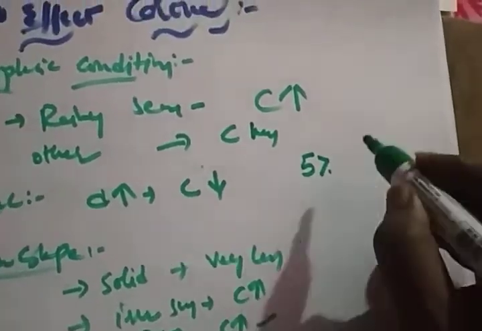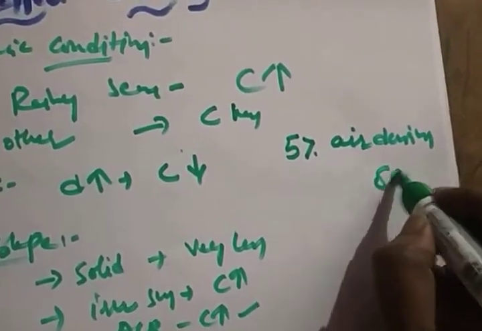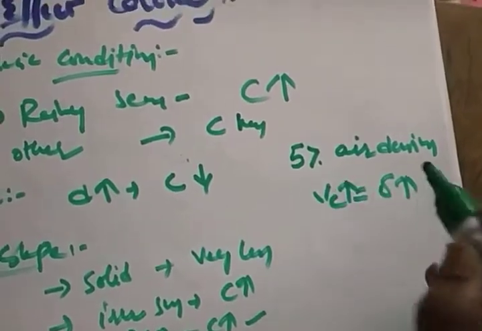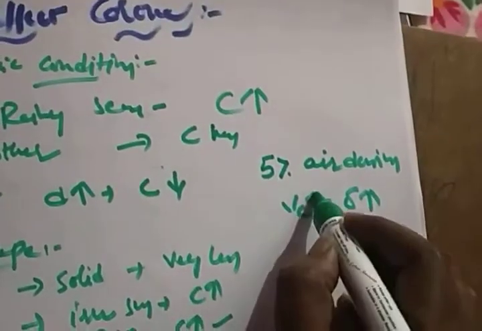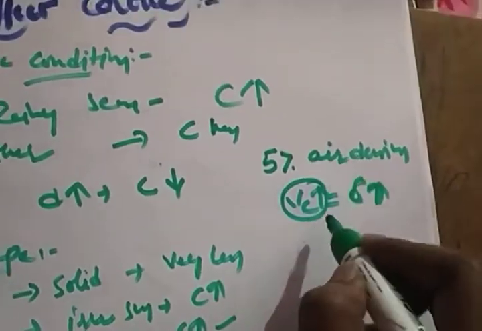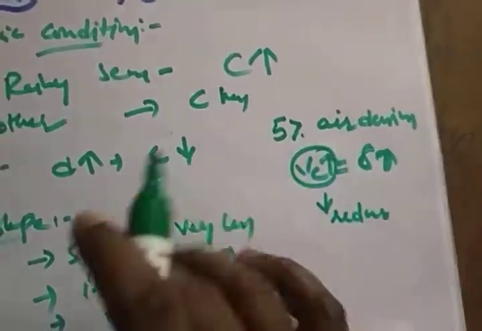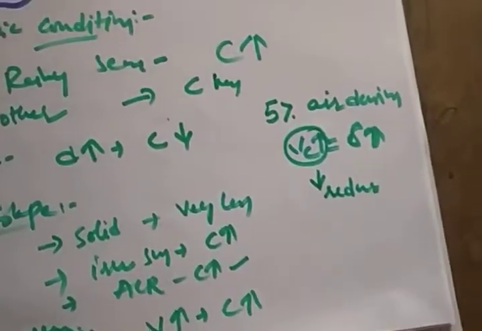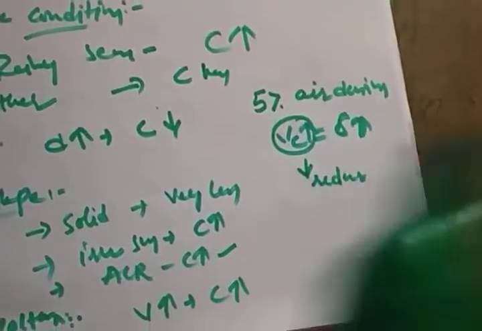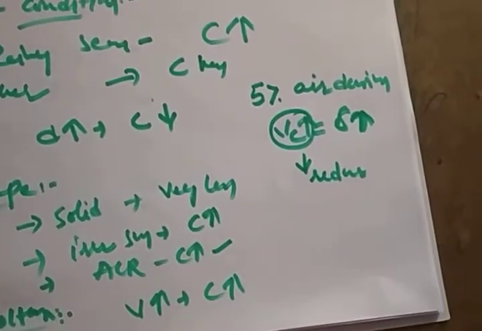And after that, the fifth point is the air density factor. If the air density factor increases, whatever voltage you require for corona formation also increases. That means it requires more voltage when the air density factor increases. If more voltage is required, definitely you are reducing your corona. More voltage is required for breakdown, so it will take time to form the corona. So the air density factor also affects the corona.